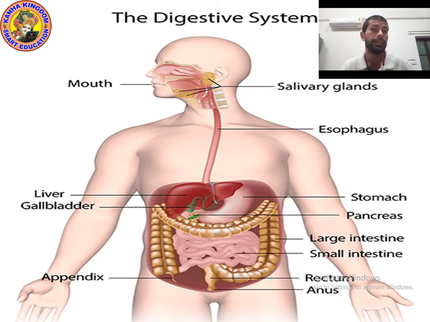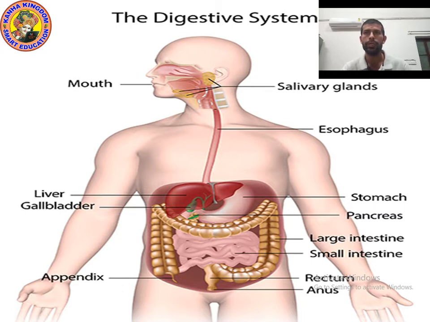And the gallbladder, can you see the picture of the gallbladder? Stomach. Can you see the picture of the stomach? And pancreas. Can you see the picture of the pancreas?